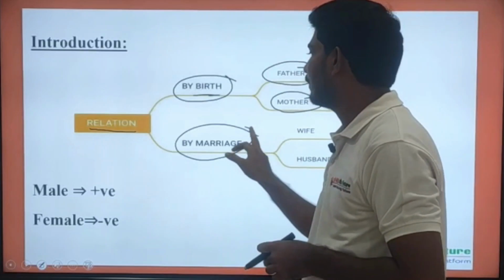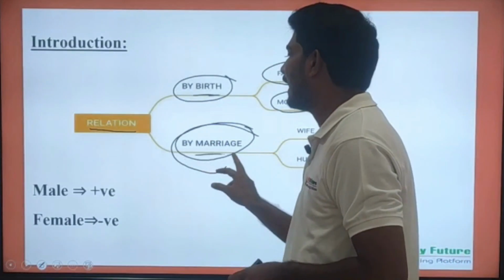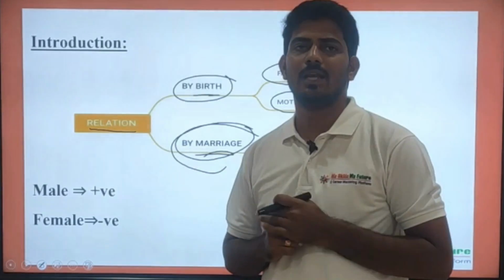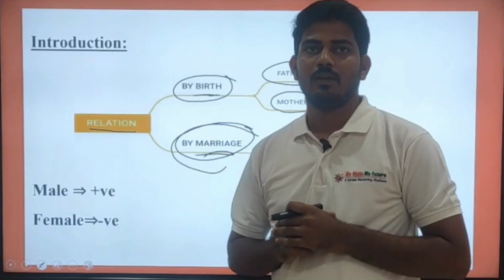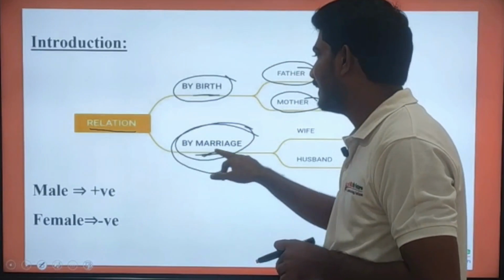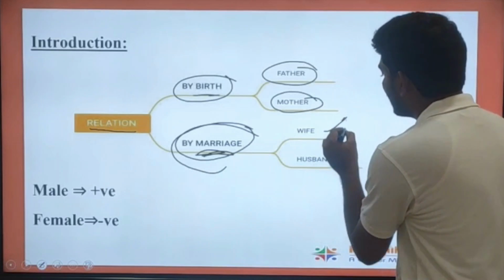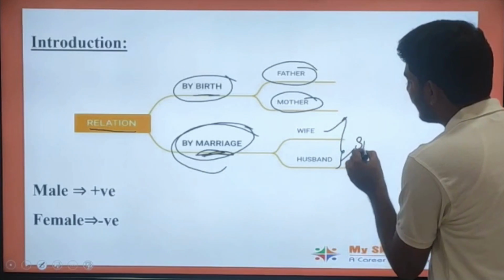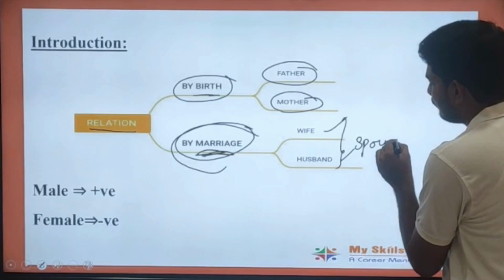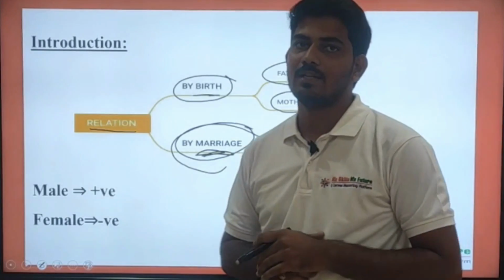There is also one more way by which a relation is established, that is by marriage. By marriage, if you are a male member, you will get a wife, and if you are a female member, you will get a husband. So the wife and husband relationship, we call it a spouse relationship.